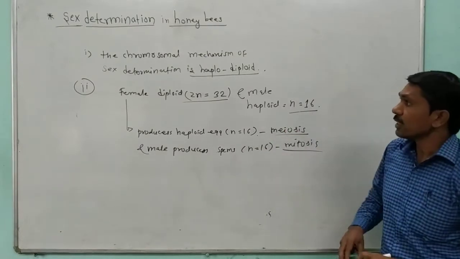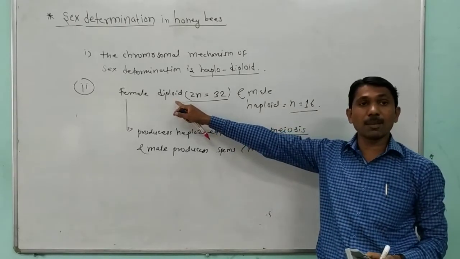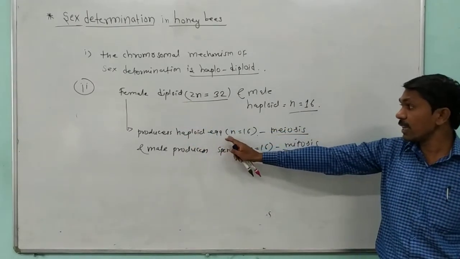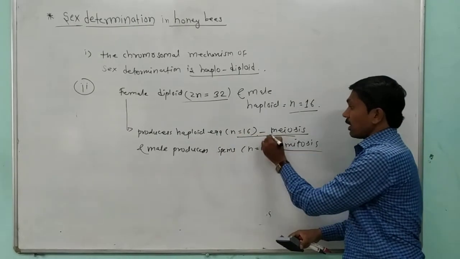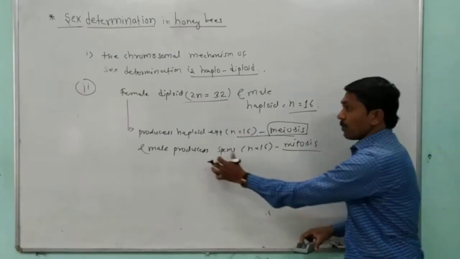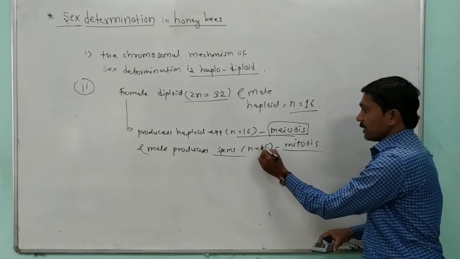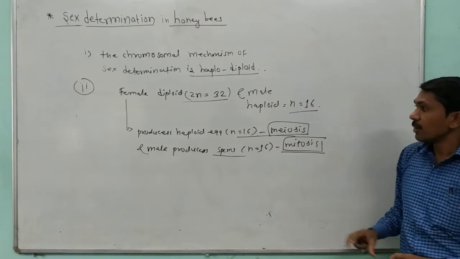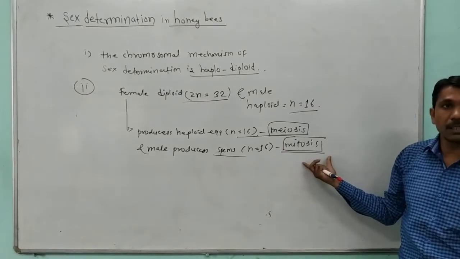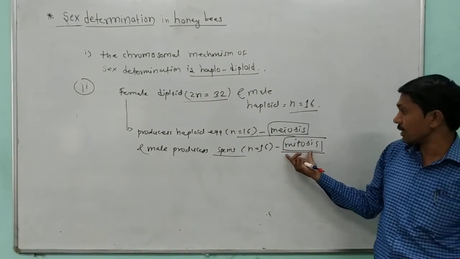Okay, so that is a diploid female in nature and it produces a haploid egg, n is equal to 16. That is the process which occurs in meiosis, and the male produces haploid sperms by the mitotic cell division. That is the haploid division, mitosis.